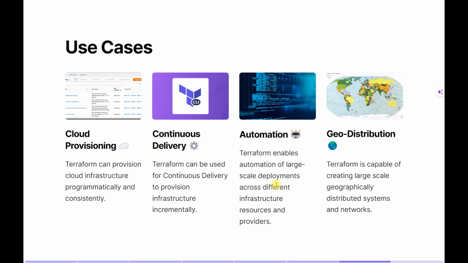Where can we actually use it? We can use it for provisioning of resources in the cloud. We can use Terraform for continuous delivery because it can be used to provision infrastructure incrementally. Terraform also supports automation because we are using code, so we can use it in scripts and it can be run whenever we want. It can also be used for creating large scale, geographically distributed systems and networks. As I mentioned, not only for servers or virtual machines, but we can also create or provision networking resources. So it has the capability to deploy your whole infrastructure for your organization.